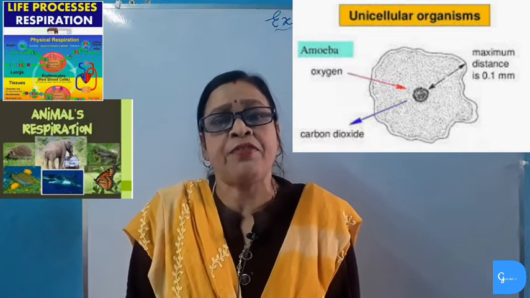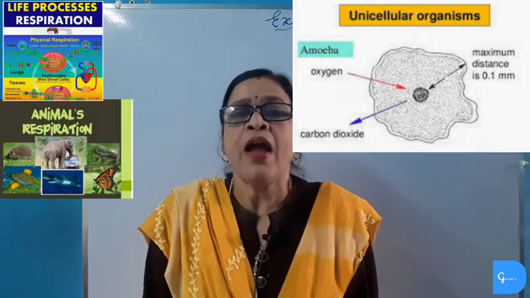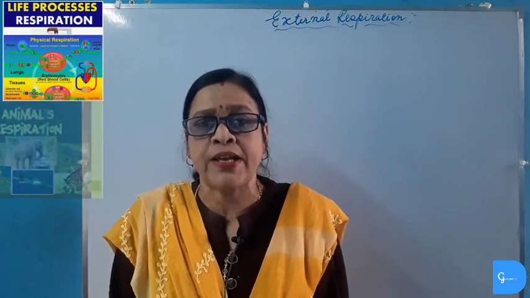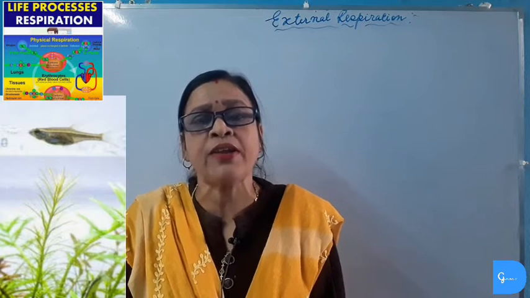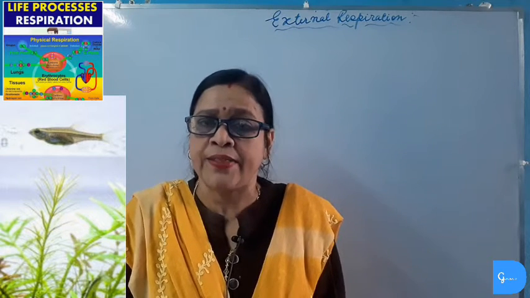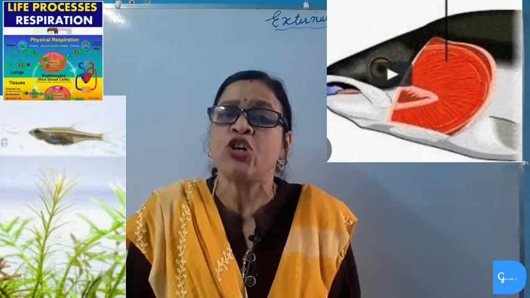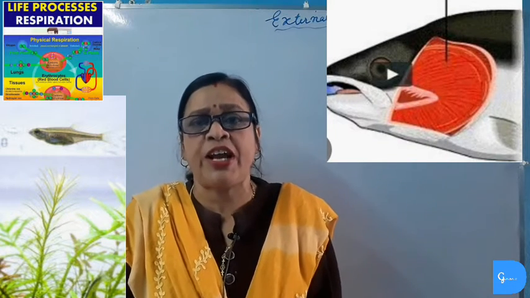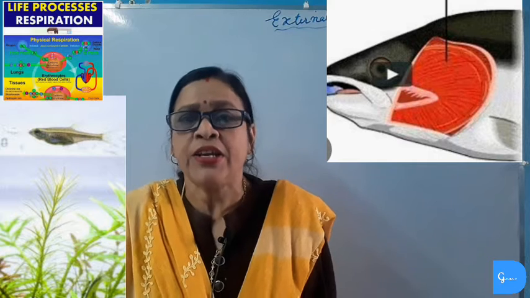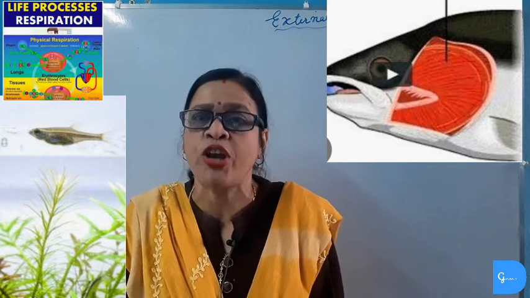Now we will study respiration in aquatic animals. Aquatic animals like fish, prawns, mussels and snails have a special respiratory organ called gills. These gills are highly vascular, and thus gaseous exchange takes place through gills. These aquatic animals take oxygen which is dissolved in water and eliminate carbon dioxide into the flowing water.